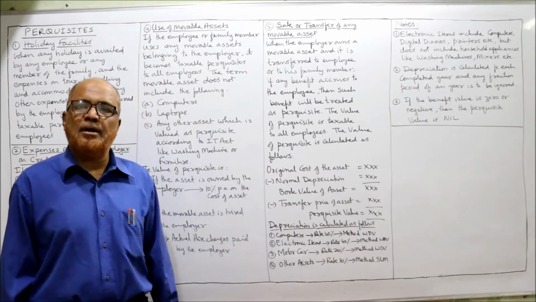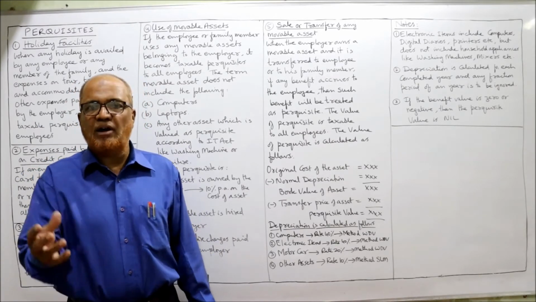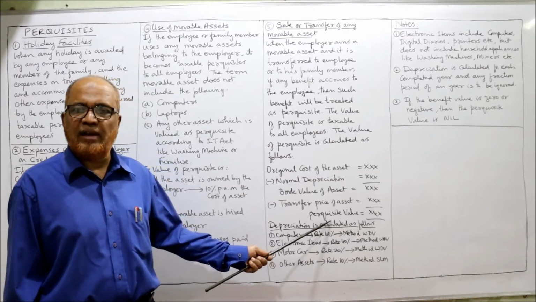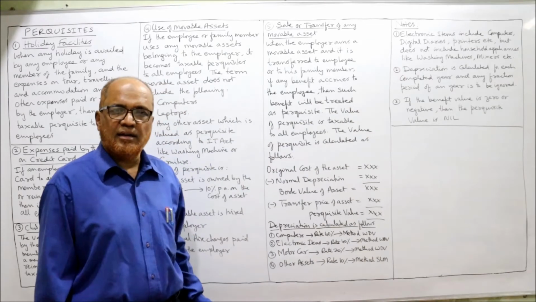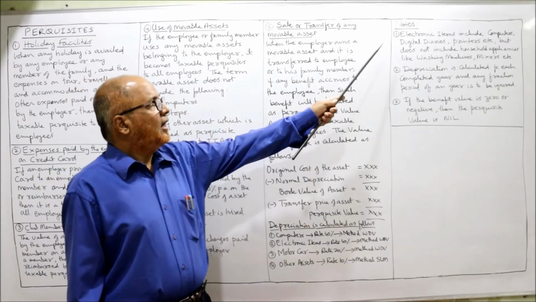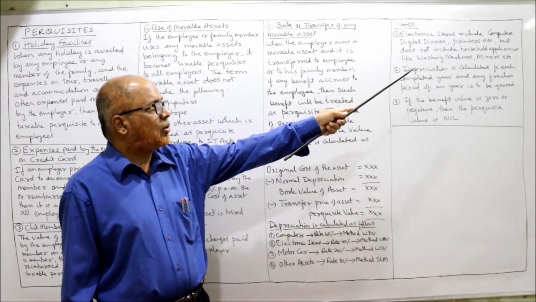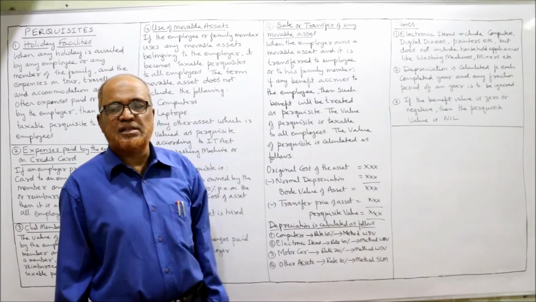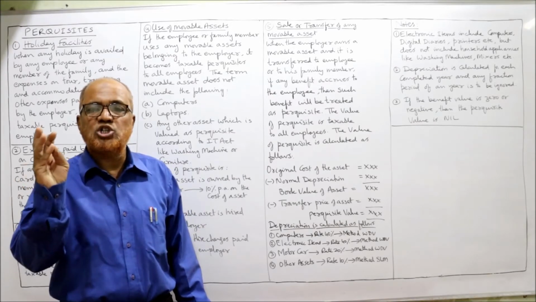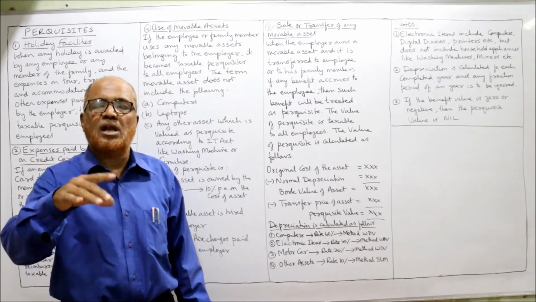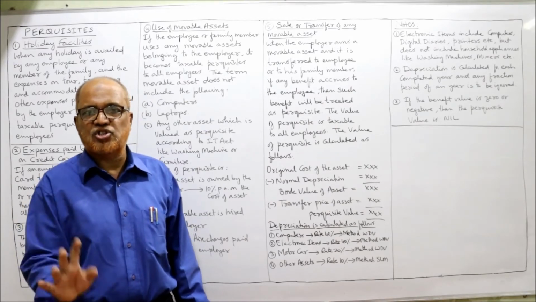So this is the procedure of calculating depreciation. After calculating depreciation, we can find out the value of the benefit. Now some notes you have to remember while calculating this benefit. Electronic items include computers, digital diaries, printers, etc., but do not include household appliances like washing machine, mixer, etc. Those are household appliances.